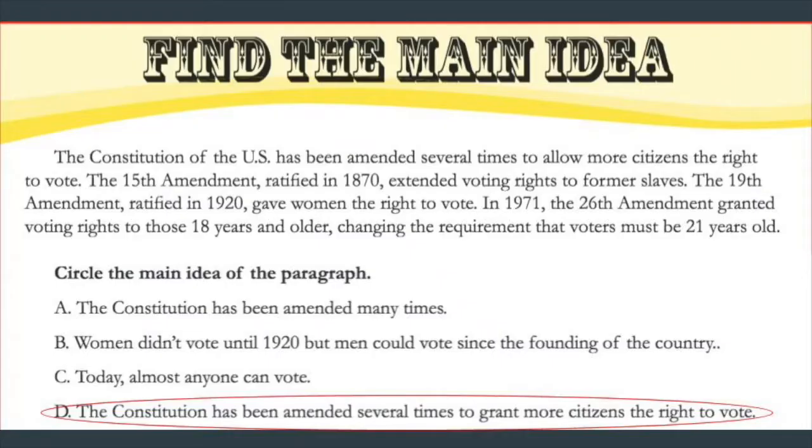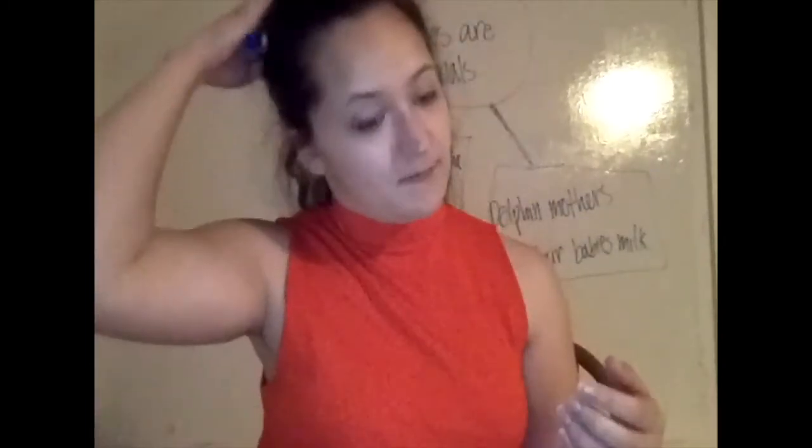Did you write down D? So, if you wrote down A, I see where you're coming from. However, another important concept about main ideas is they have to give just enough information. So this is kind of like Goldilocks and the Three Bears, if you've ever heard that story. You don't want it to be too much information, right? So that would be option B, right? That's a little too specific. But you don't want it to be too little information either.